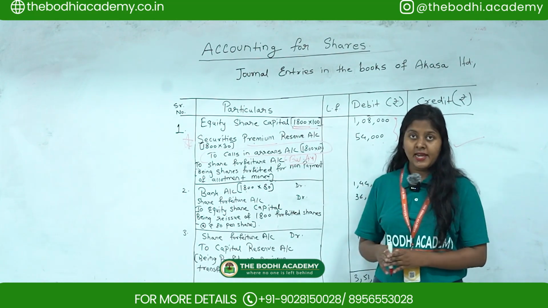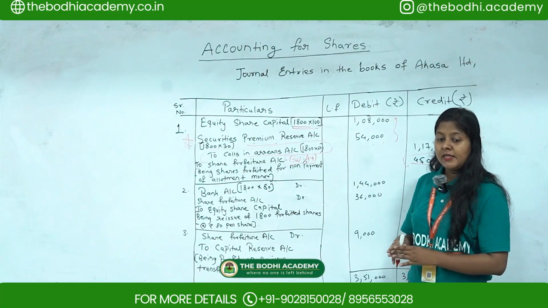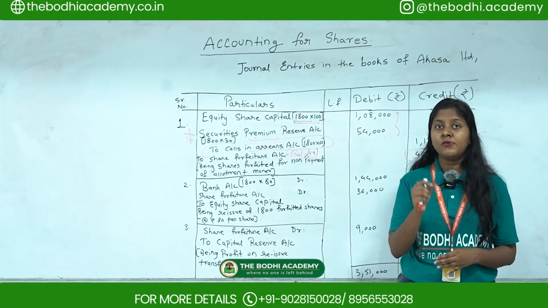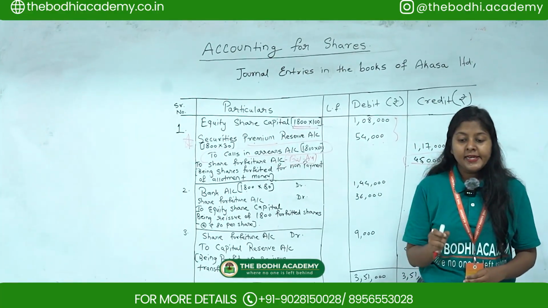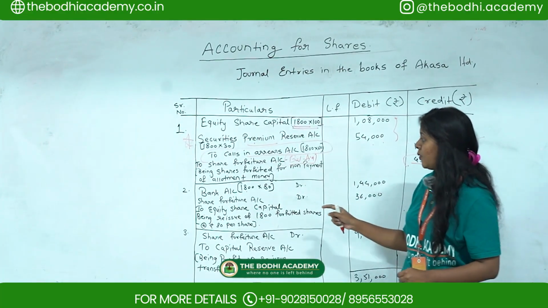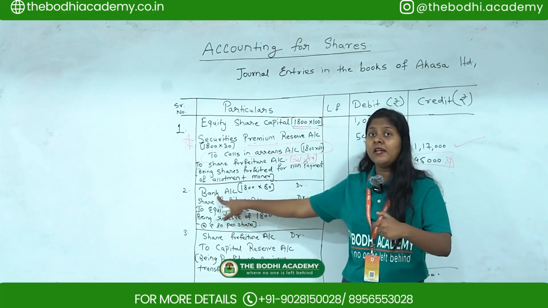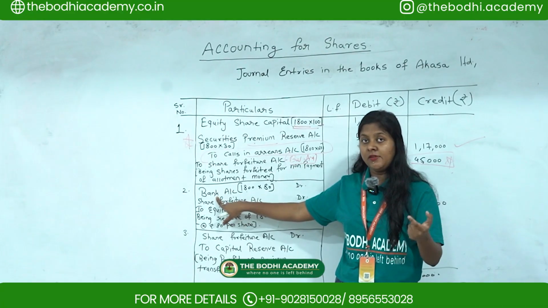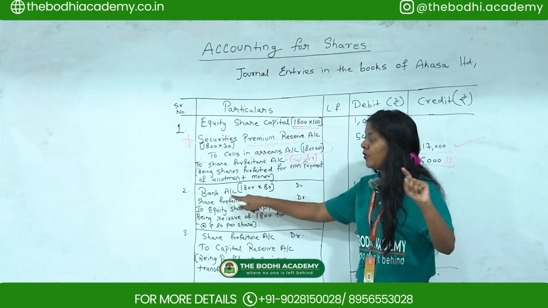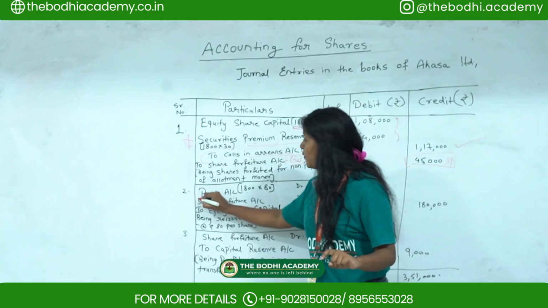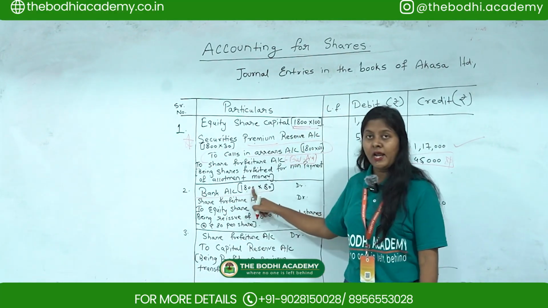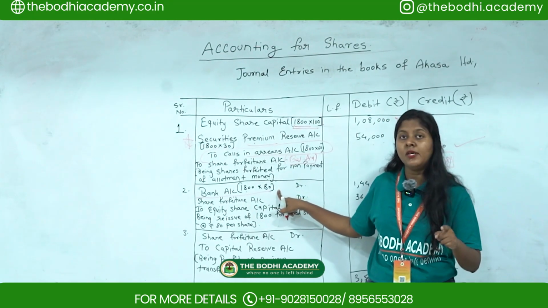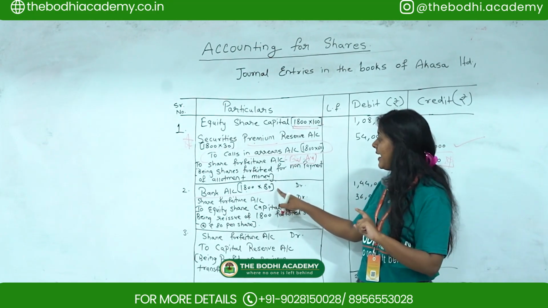Then the next entry I am going to pass: for the second part they have told us that these shares were reissued at rupees 80 per share as fully paid up. So the next account: since they are reissuing it to the next investor, that investor is depositing that money, which will go into their bank account, right? So you have to write down bank account debit, 1800 forfeited shares multiplied by 80. 80, why? Because now they are reissuing it for rupees 80 per share.